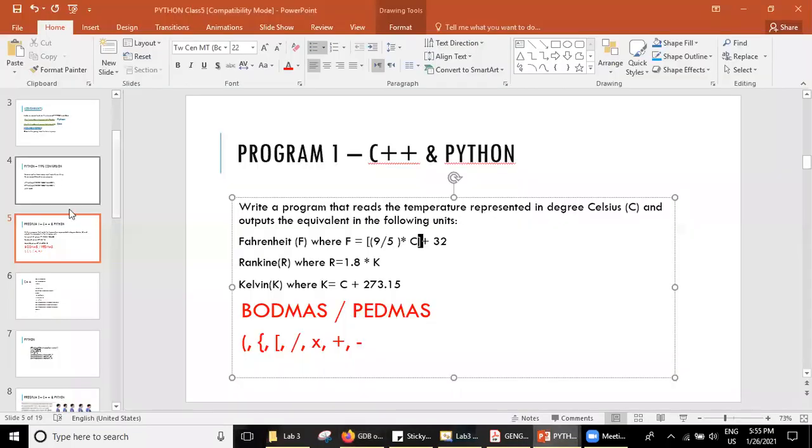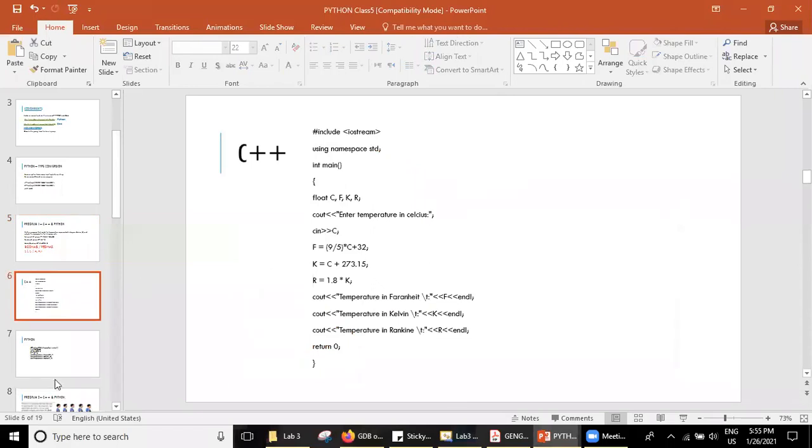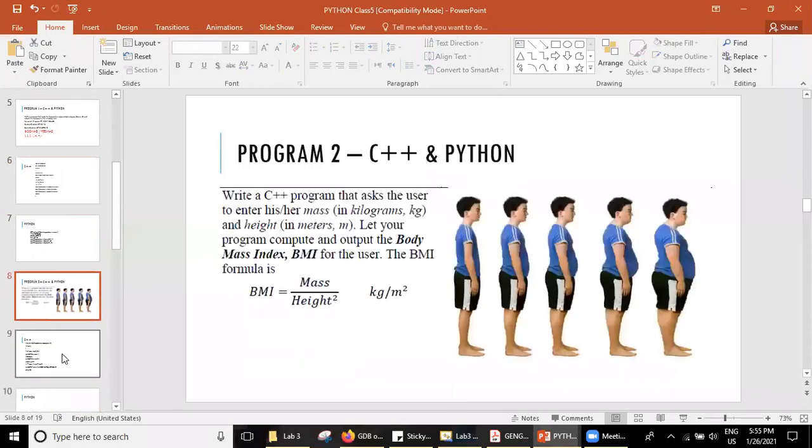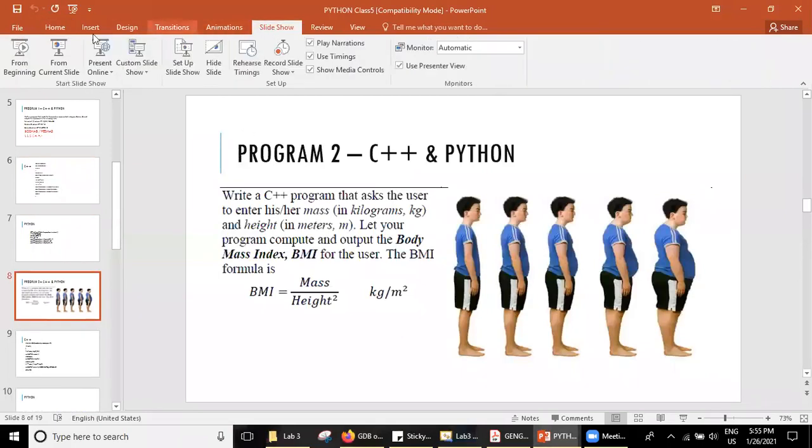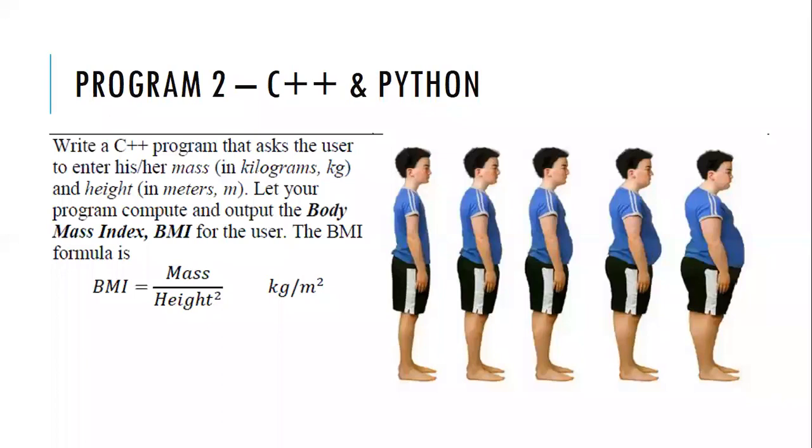Now we'll proceed to the other program. Yeah, this is the same. You know BMI? Do you know what is meant by BMI? Anybody know BMI? Yes. What's that? It's the ratio of our height and mass. Yeah, mass and body height.